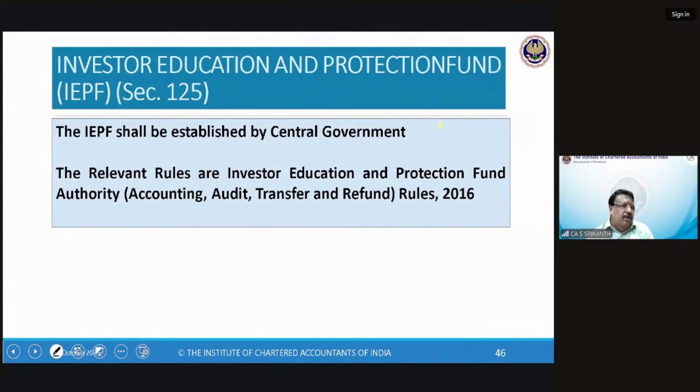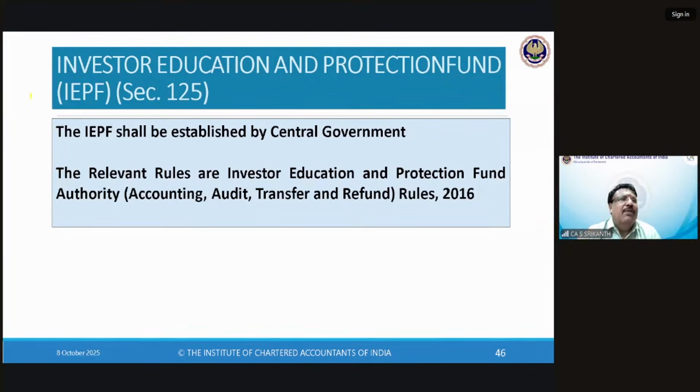Now we come to what we call the Investor Education and Protection Fund, IEPF. This is not a new concept introduced by the 2013 law. The IEPF was always there, even under the old law. You need to understand this because somewhere you will find the old IEPF mentioned. Under the old law, while providing for dividend, they had an IEPF, Investor Education and Protection Fund. And that IEPF would receive their money.